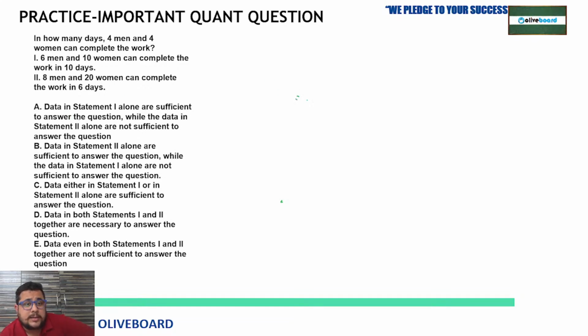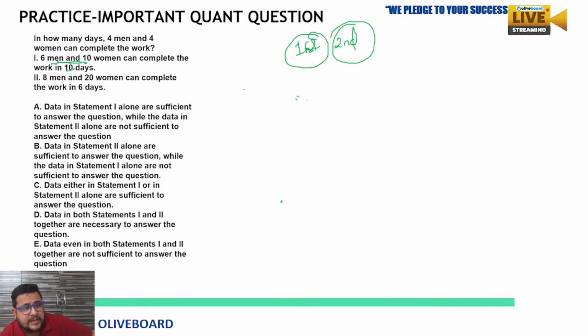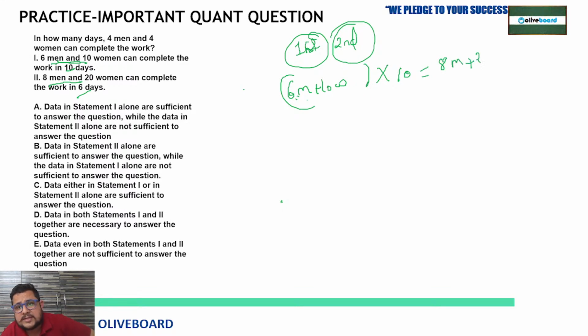Now if we include the first and second statements, here you have complete data: quantity of people and time. So now we can easily compare 6 men plus 10 women, multiplied by 10, is equal to 8 men plus 20 women, multiplied by 6. They are doing the same kind of work, so we can directly compare. From here itself you can find out the relation between men and women.